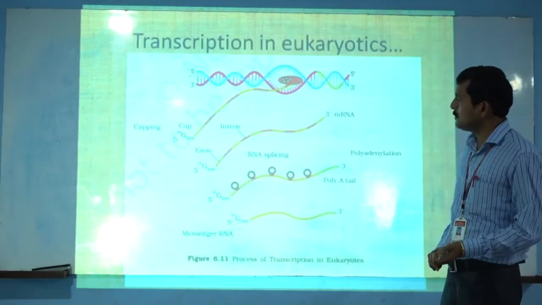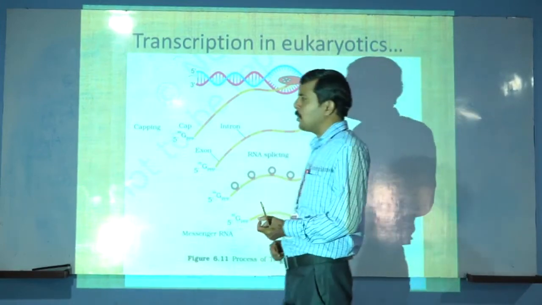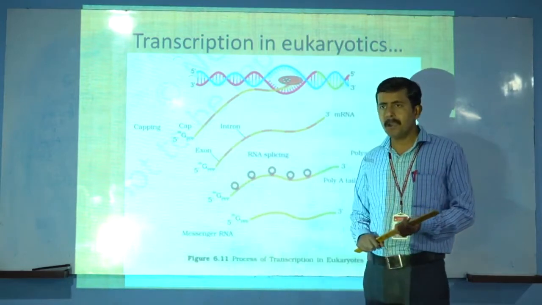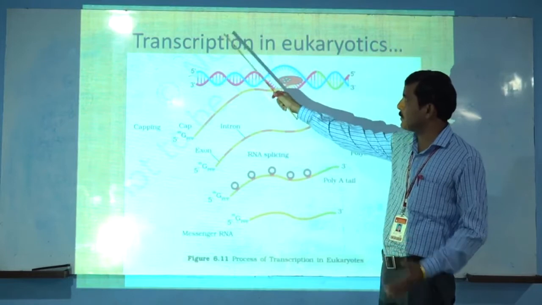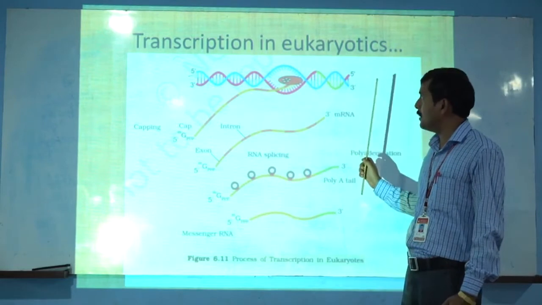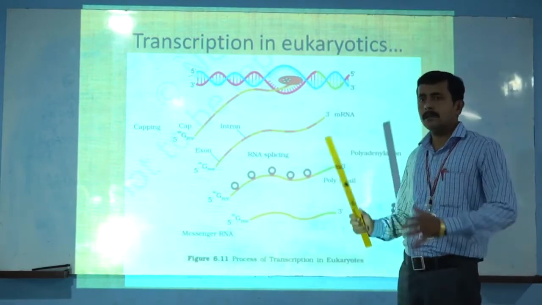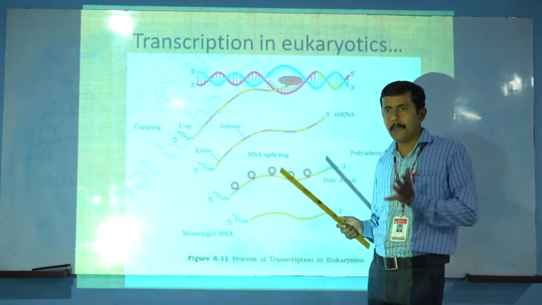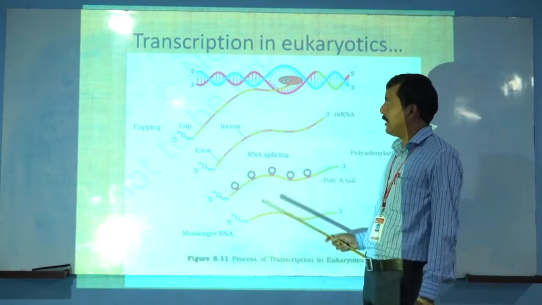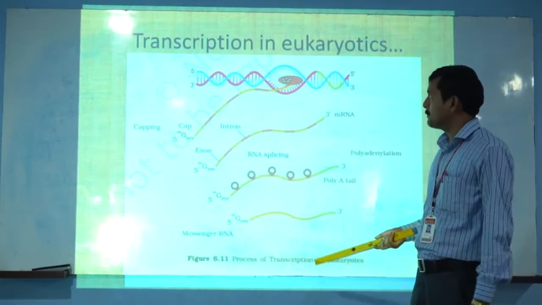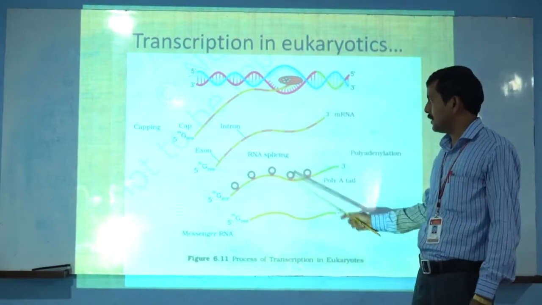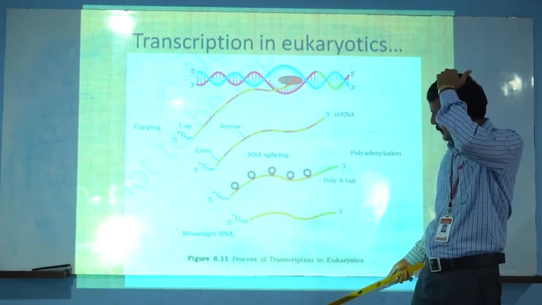So this is all about how the transcription process occurs in the bacterial cell. But what happens in the process of transcription in eukaryotes? The transcription process is more difficult in eukaryotes, because eukaryotes have a well defined nucleus. It is similar to prokaryotes, but there are two additional complexities in the process of transcription in eukaryotes. So we are going to discuss it in detail.